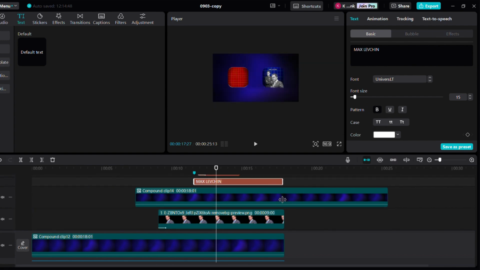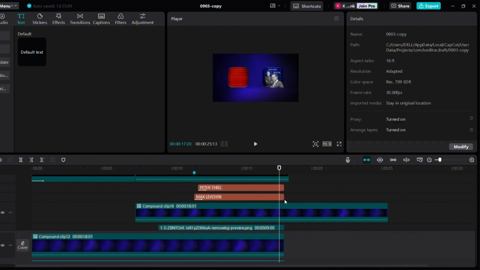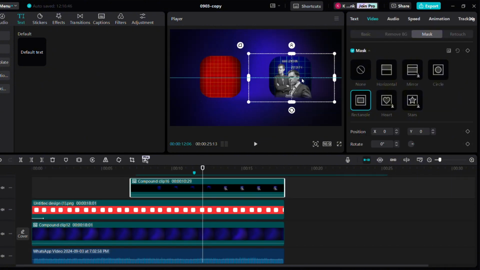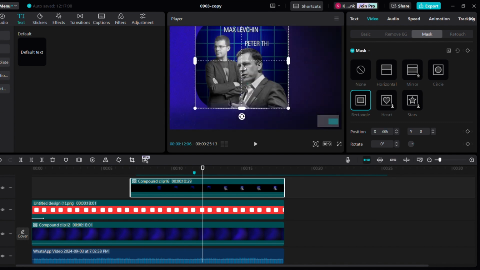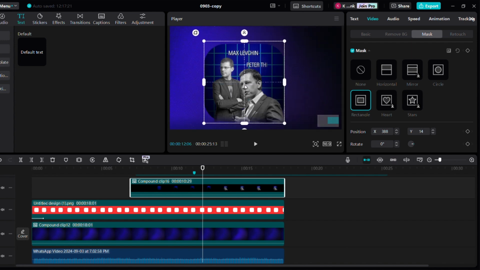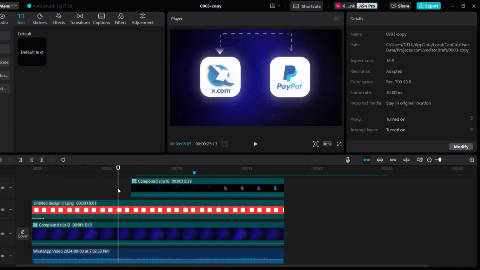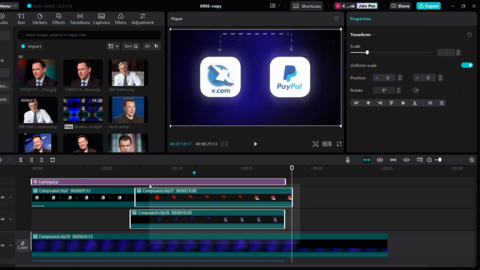Extend the text layer to full length and select these clips and create a compound clip. Now go to mask and select rectangle mask and place it like this, so no extra part will be outside of the square and gives a clean look. Now perform these same operations on the other square. After you are done with the other square, select all the clips and create a compound clip.